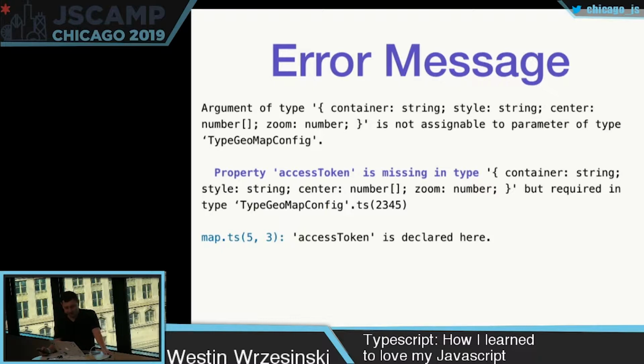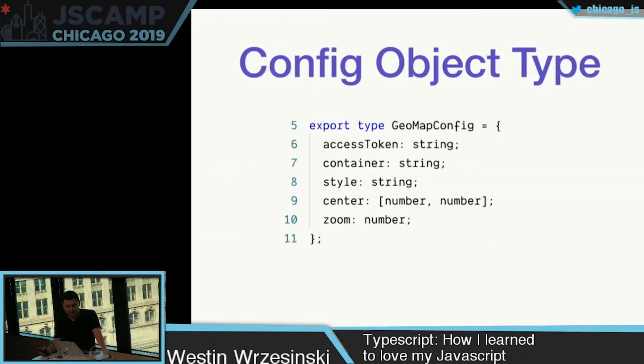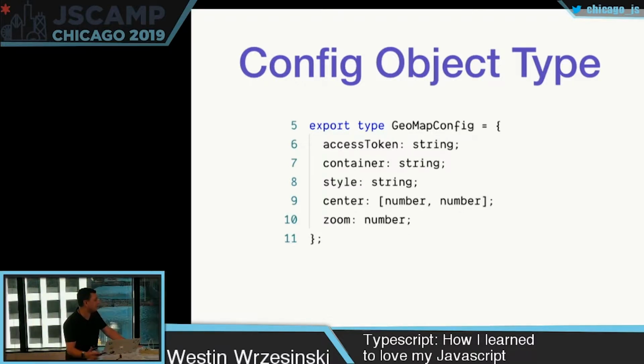So how did this happen? Turns out there's a config object type for the map, this geomap class that is passed into the constructor, and it is here. It's an access token, which says it's a string, style, a string, some center point, which is an array of 2 numbers, and zoom, which is a number. So I can kind of see this, and I might not know exactly where to get the access token, but now I know I need it. I know what it roughly should look like, and I know what the entire argument that I'm passing into the constructor should roughly look like.